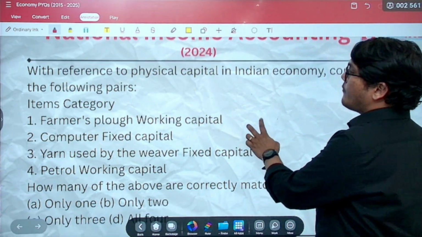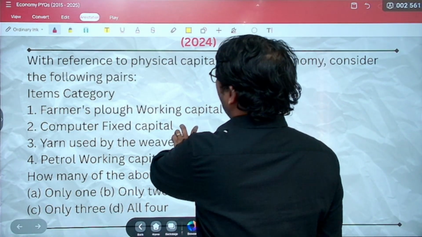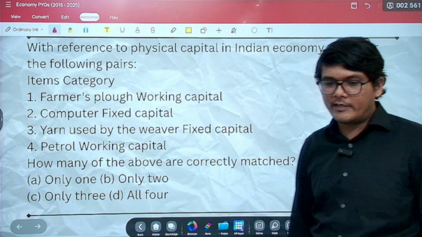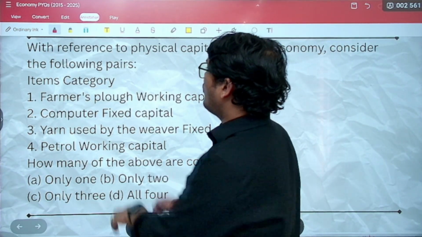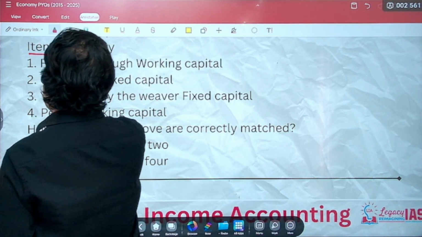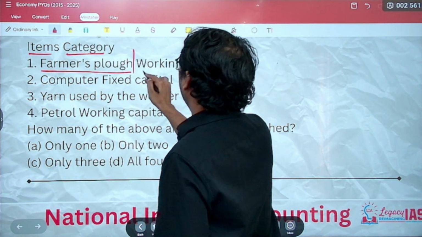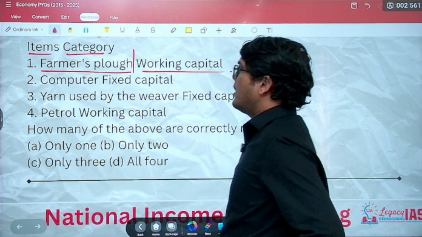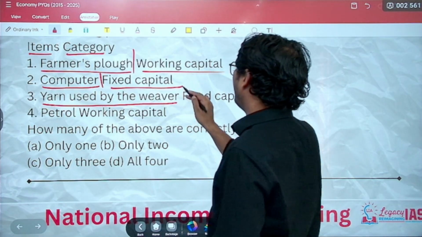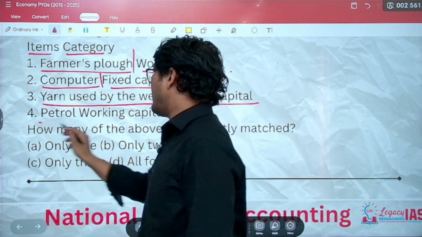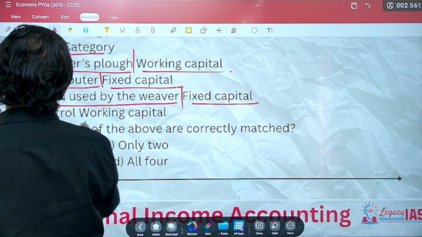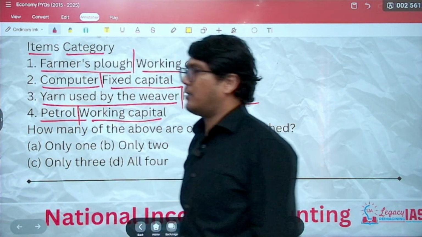Next, in the year 2024, with reference to the physical capital in Indian economy, consider the following pairs. So you have the items and you have the category. Item is farmer's plow and it is saying it's a working capital. Then you have computer, it's saying fixed capital. Yarn used by the weaver, fixed capital. Petrol over here, it's saying that it's a working capital.